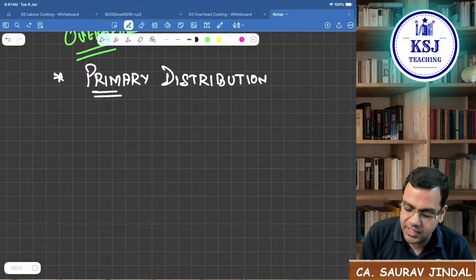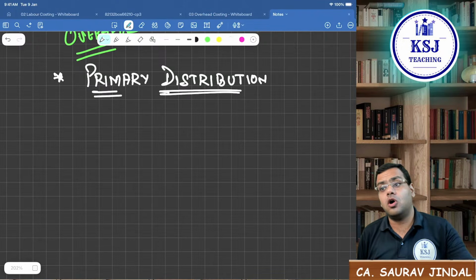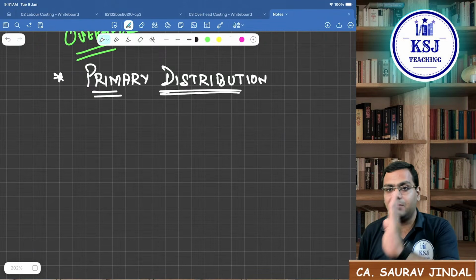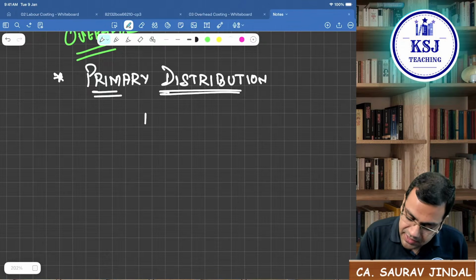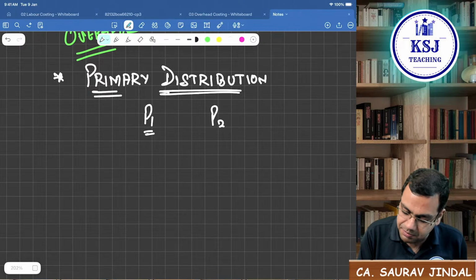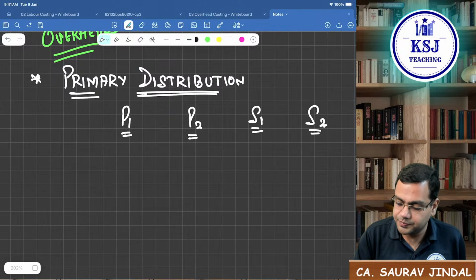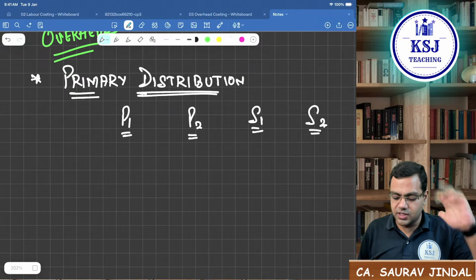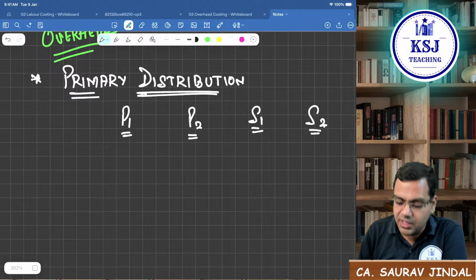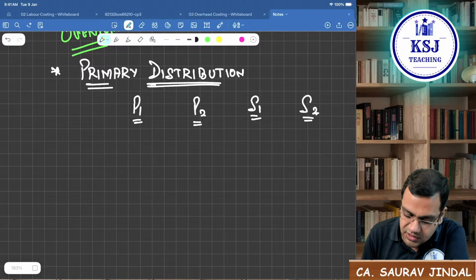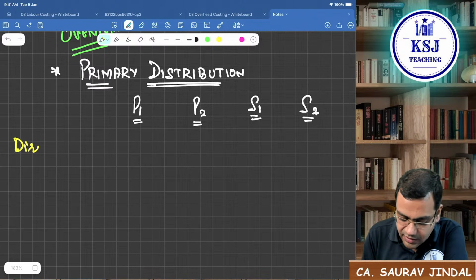So in the primary distribution, what will you take? You will take all the departments, whether it is a production department or a service department. So let's say there are 2 production departments, P1, P2, and 2 service departments, S1 and S2. In the primary distribution, what is the first step? The first step is we have to take the direct cost.